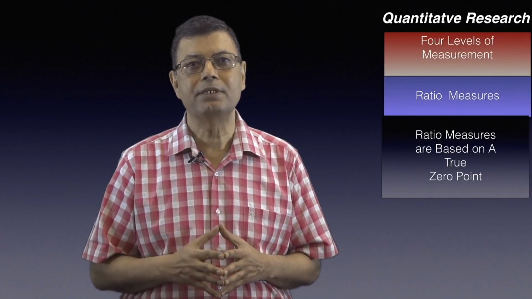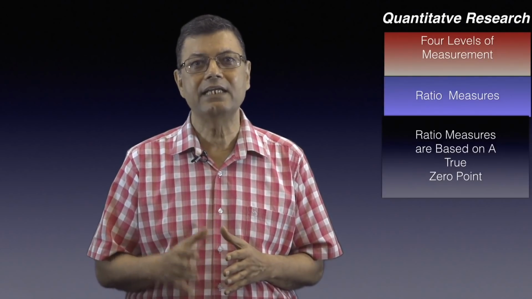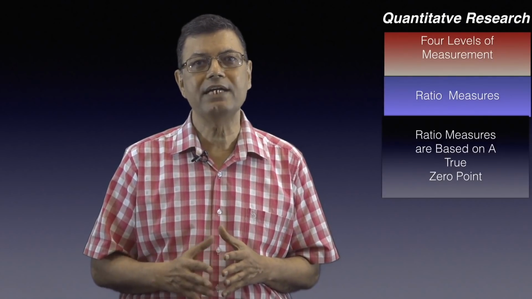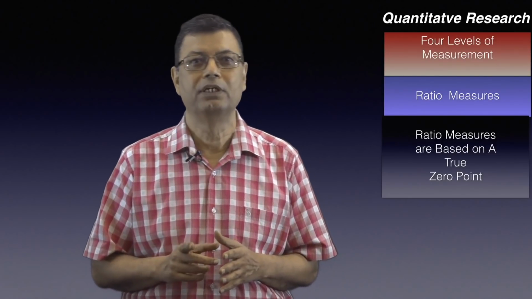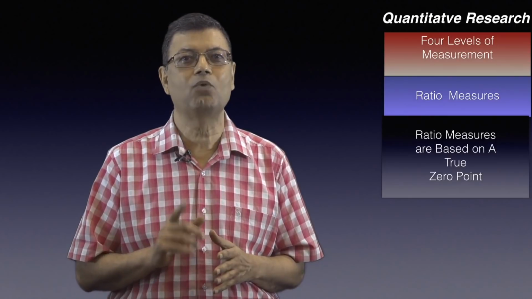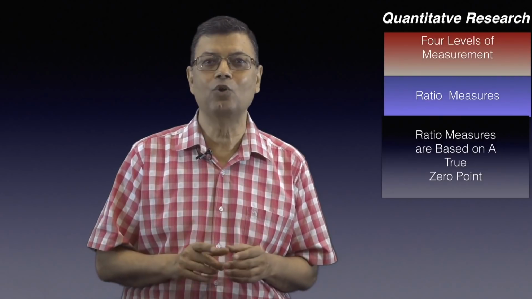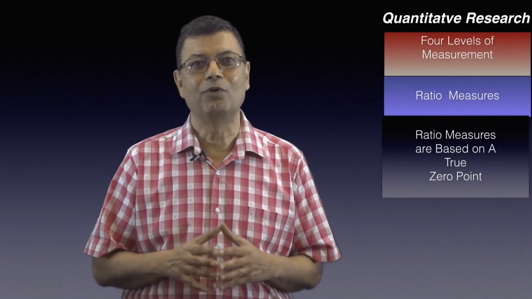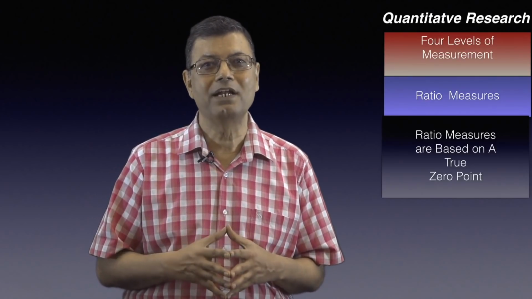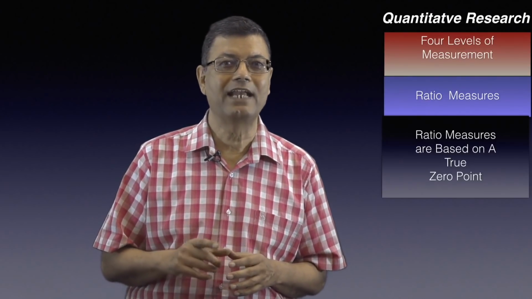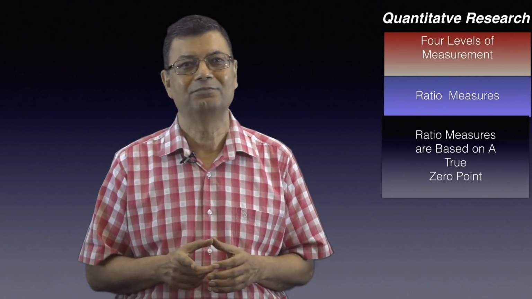The fact that members of a single group share the same age and that each different group has a different shared age, one group's age not being in another group, satisfies the minimum requirements of a nominal measure. If we arrange these several groups in a line from youngest to oldest, that will allow us to determine if one person is older than another or younger than or the same age as another.